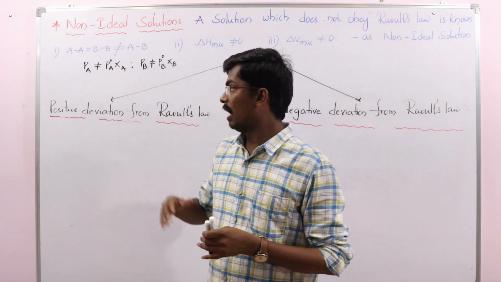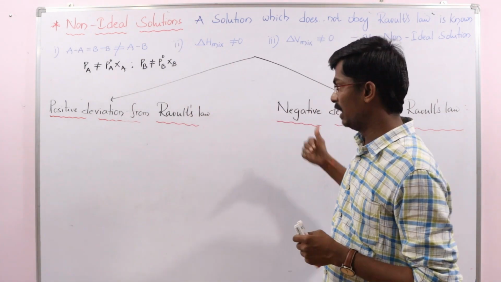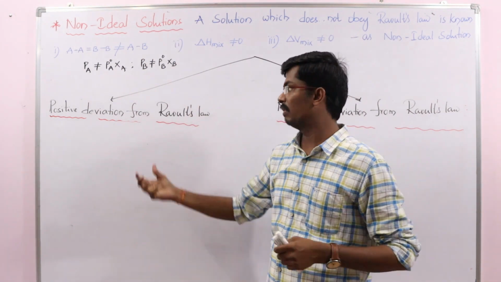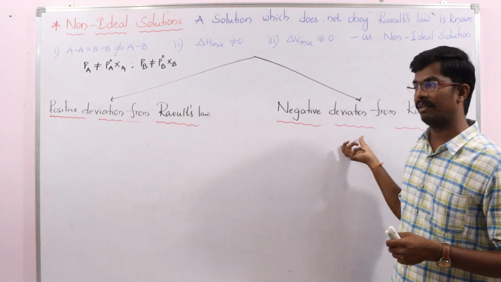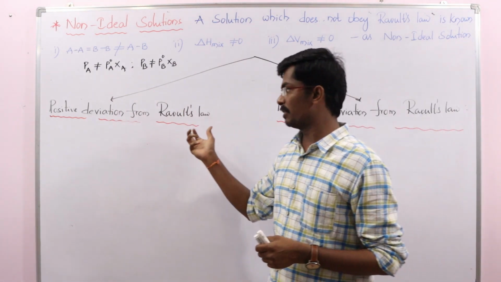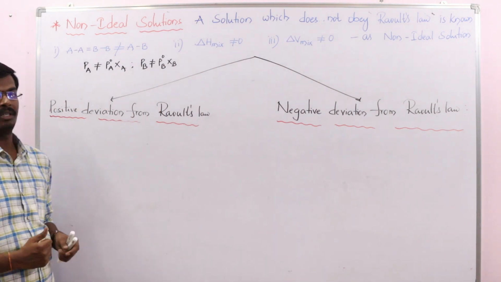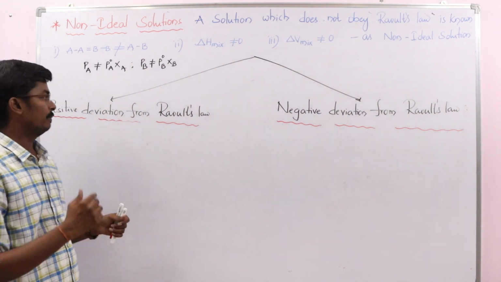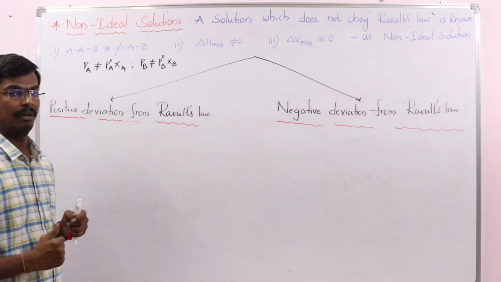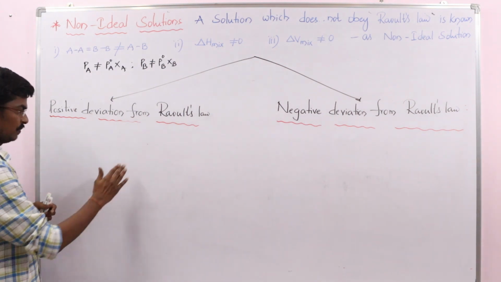But here it either increases or decreases. Based on that, non-ideal solutions are classified into two types. You can go through which ones show positive deviation and which show negative deviation.